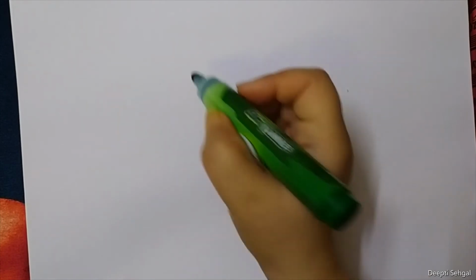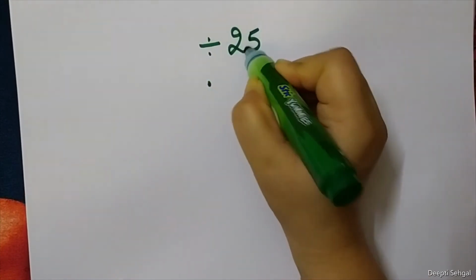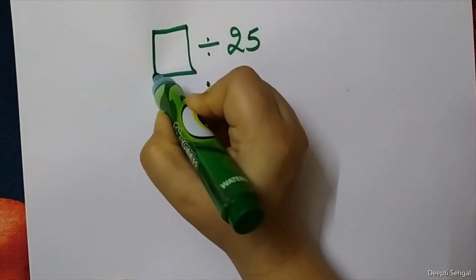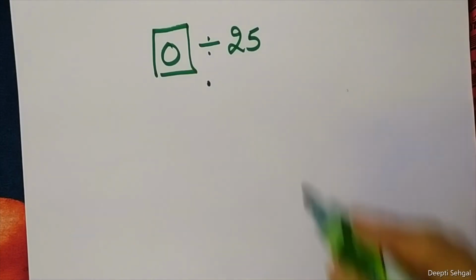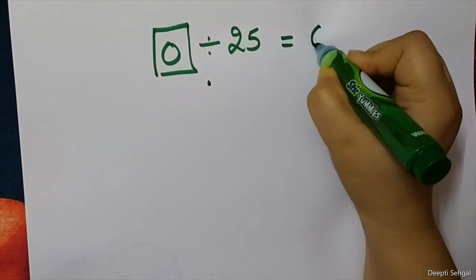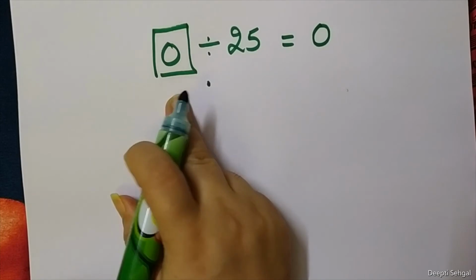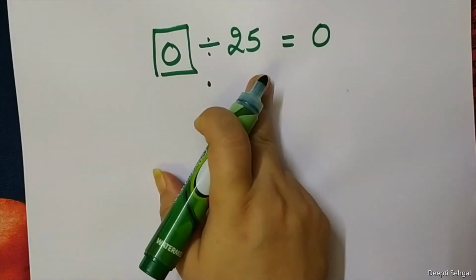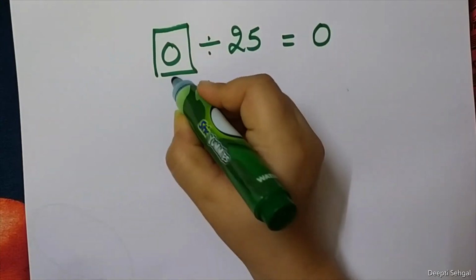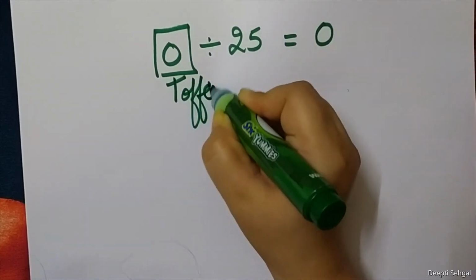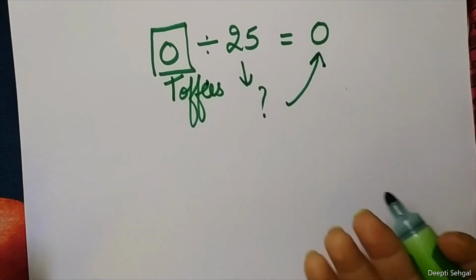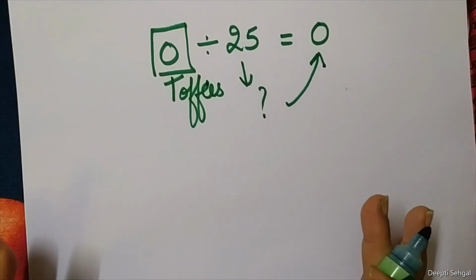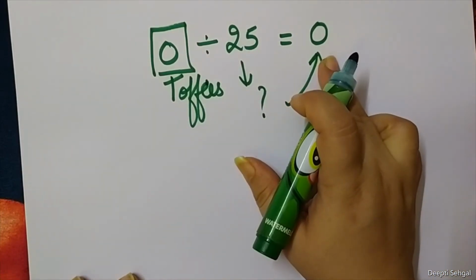One day there were many children in my class. They were waiting that ma'am will bring the toffees, and I forgot. I brought 0 toffees. So how many toffees did each child get? 0 toffees, because I did not have any toffee. That means 0 divided by any number will give you 0. If I do not have toffees, it doesn't matter how many children are there, I cannot give. None of them will get anything. So everyone will have 0.